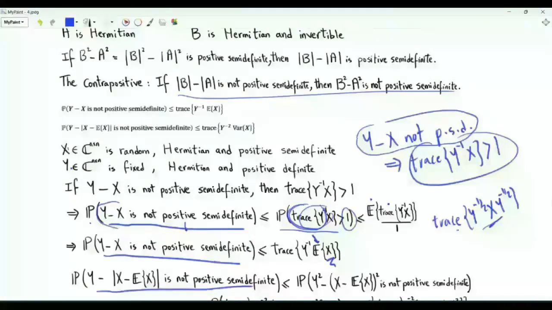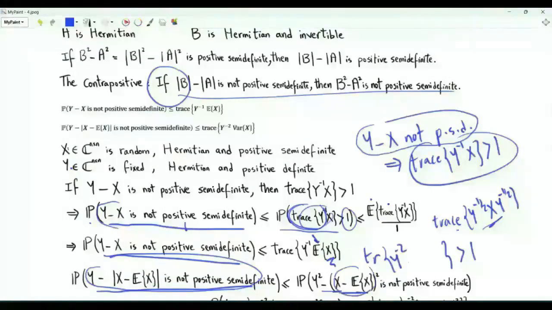To upgrade the Chebyshev inequality, we consider the event that Y minus the absolute value of X minus the expectation of X is not positive semi-definite. This event, using this result, implies that Y squared minus the square of X minus the expectation of X is not positive semi-definite. If this difference is not positive semi-definite, then we have a trace that is strictly greater than 1, specifically the trace of Y squared inverse times this matrix.